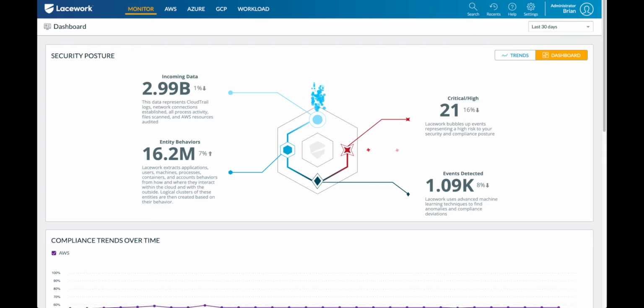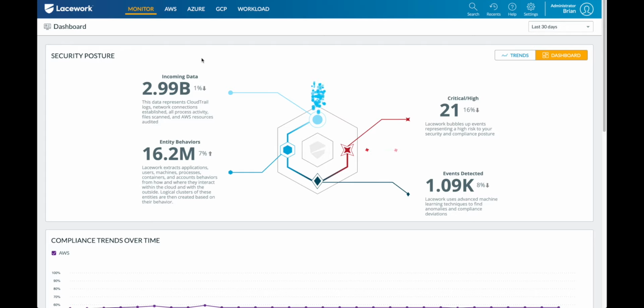But to kind of sum things up a little bit, really what we're doing is we're collecting a lot of data, whether that's coming from network connections and tying that to processes, looking at file hashes, or from the account security side, collecting CloudTrail logs, looking at configurations. The point is, it's a lot of data. And data is great, but unless you do something with it, it doesn't have a lot of meaning. So what we're seeing here is the last 30 days, we've collected nearly 3 billion pieces of data.